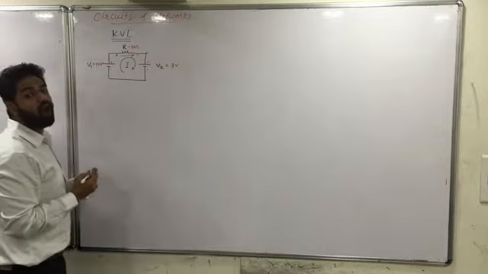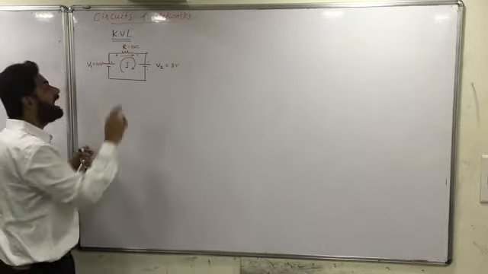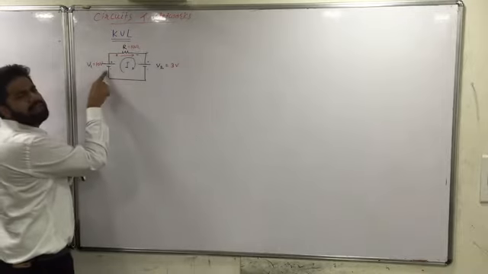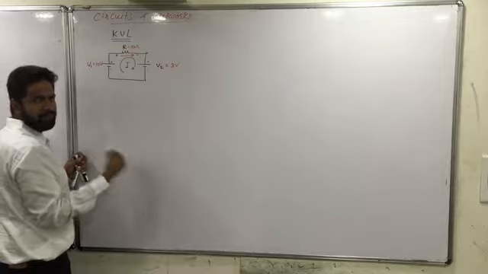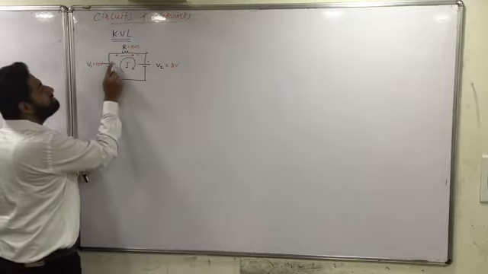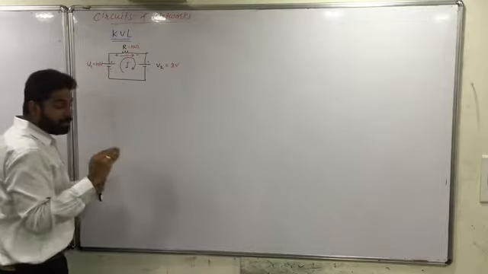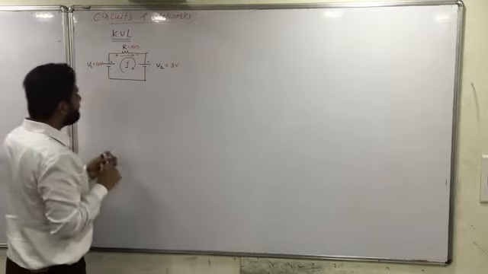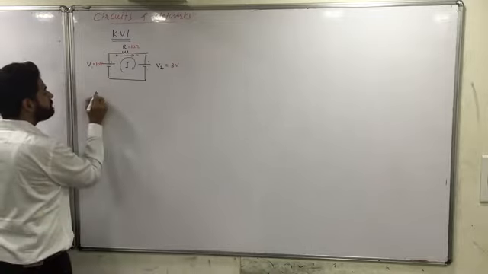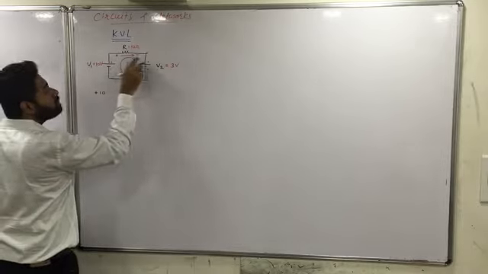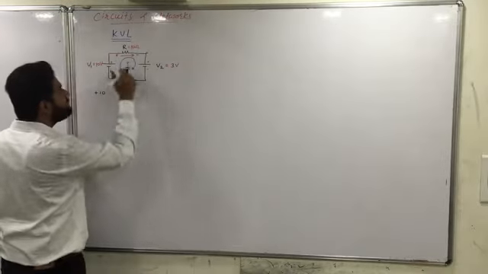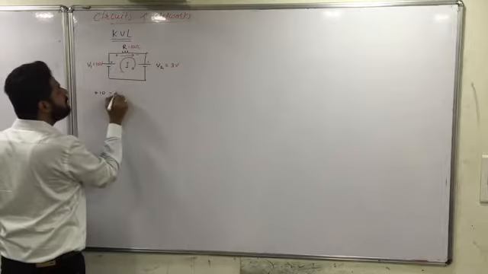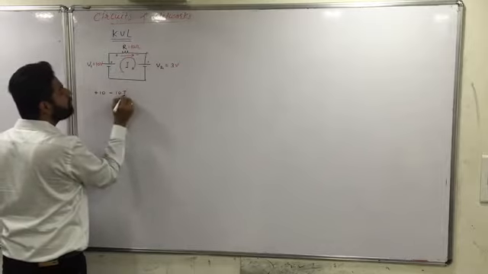Now I will walk in the direction of current. I will travel in the direction of current like this. So the very first element coming in my path is minus to plus, 10 volts. Minus to plus is a rise. Fine. Okay. So we'll see that this is positive 10. Plus to minus, it's a fall. Fine, so we'll say that it is minus, the voltage across the resistor is I into 10. So that is 10 into I.